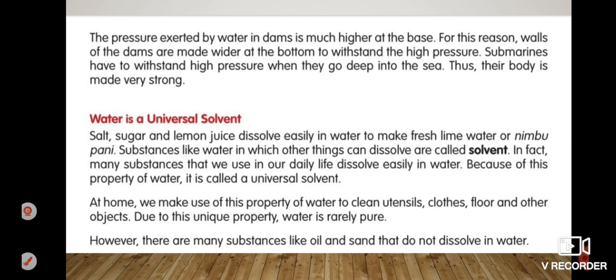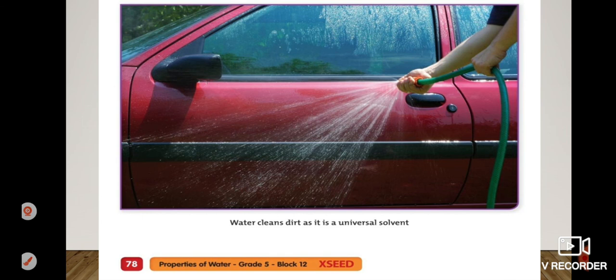However, there are many substances like oil and sand that do not dissolve in water. So, children, most things can be dissolved in water, and we use this property to make our lemonade too. And this is important to us because we can make many substances dissolve in water, like to make lemonade, to make any juice, and others. Okay, and because water is a solvent, with the dust and dirt also, we can clean our car, we can clean our utensils and others, like here you can see.